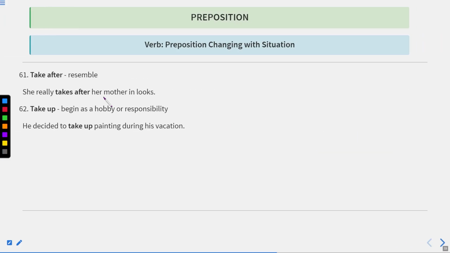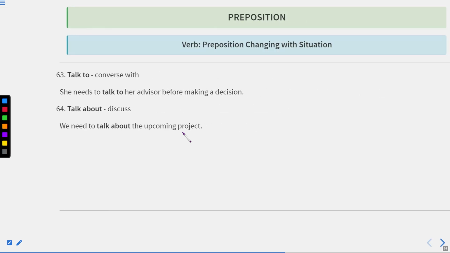Next is take after, means resemble someone. When we look like someone, she really takes after her mother in looks. It means she looks like her mother. Okay. For example, you also must resemble someone in your family. For example, I take after my father. Okay. Take up means begin as a hobby or responsibility. He decided to take up painting during his vacation. Okay. Now let us move to the next one.